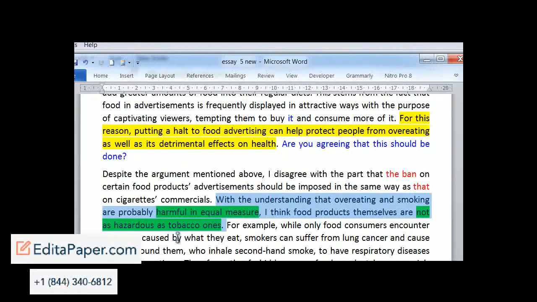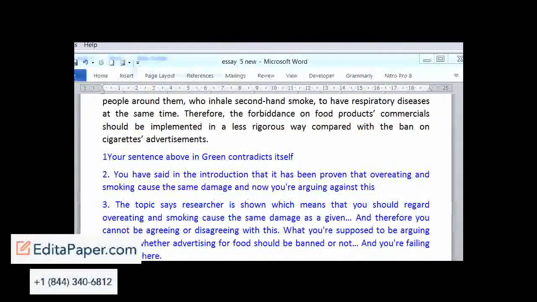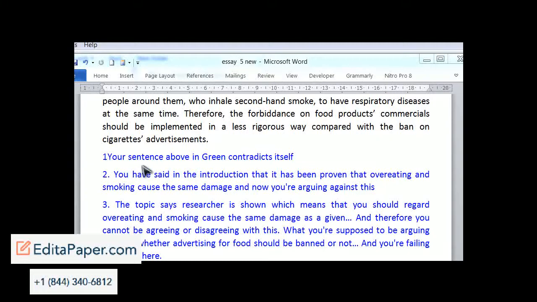You're supposed to be giving your opinion about why the advertising of certain foods should not be the same as for tobacco. So this is not a valid reason for that, because you've already agreed that they're equally harmful. The topic says that they are equally harmful. Research has shown. So this is a huge problem. So basically I summarize these 3 points here. The sentence contradicts itself. You've said in the introduction that they're equal.